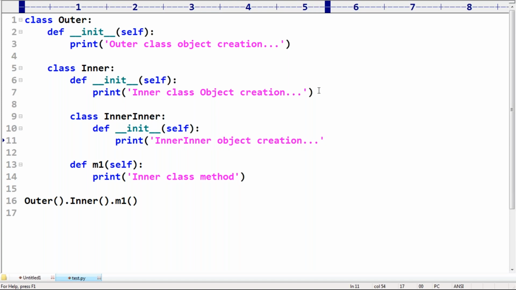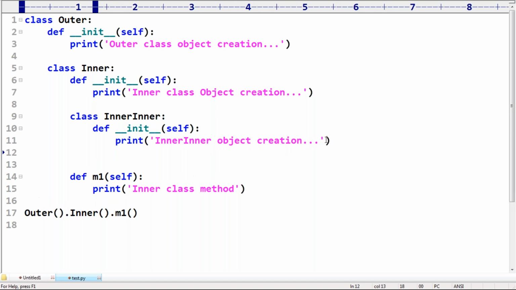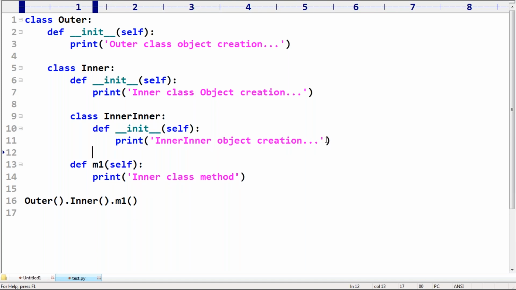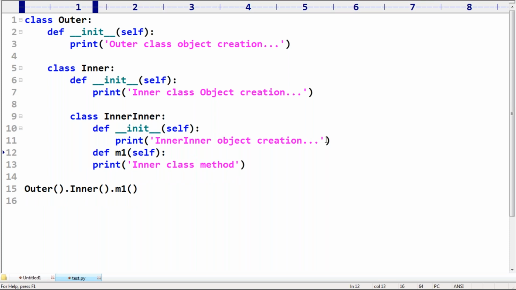Next, let me take this method inside inner, like this. That's all. How many levels are there? 3 levels. Okay, 3 levels.